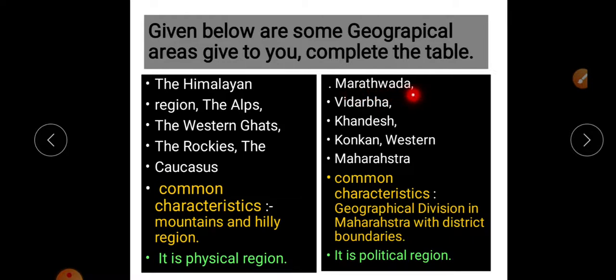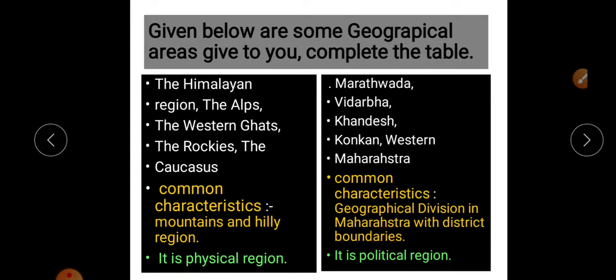Then the third point: Marathwada, Vidarbha, Khandesh, Konkan, Western Maharashtra. These regions are included in the state of Maharashtra. We can observe these different parts. The common characteristic is the geographical division in Maharashtra with distinct boundaries.